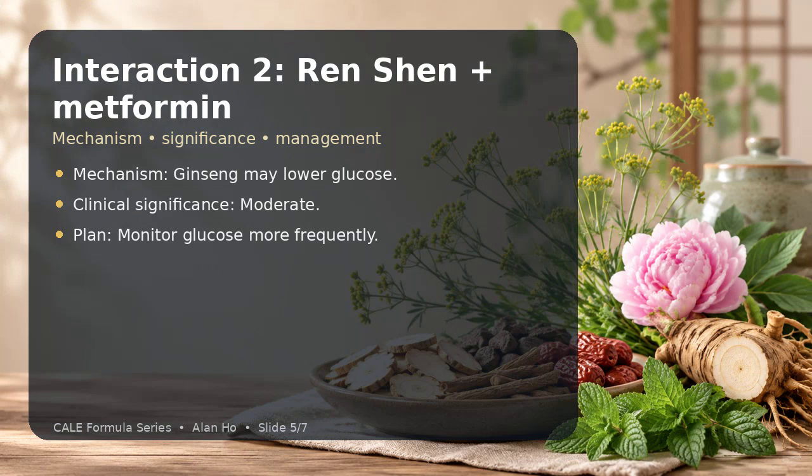Interaction 2 is Ren Shen plus metformin. The mechanism is ginseng may lower glucose. The clinical significance is moderate. My management plan is monitor glucose more frequently.